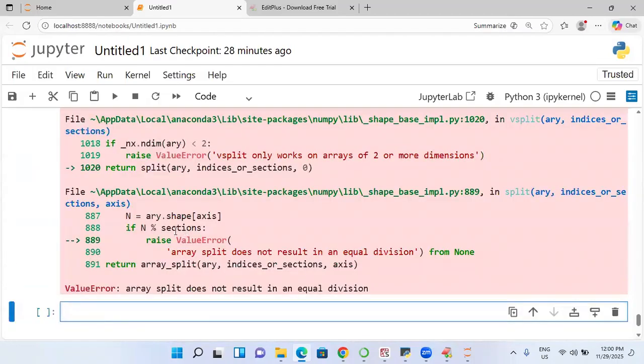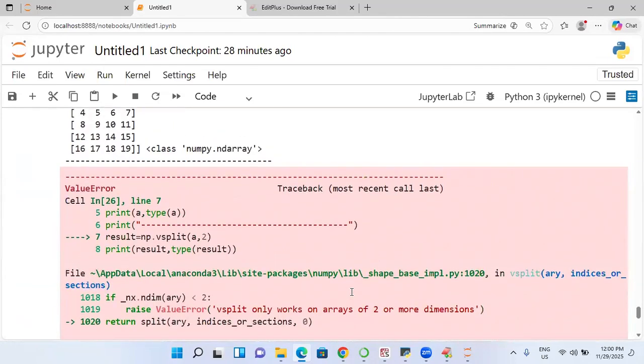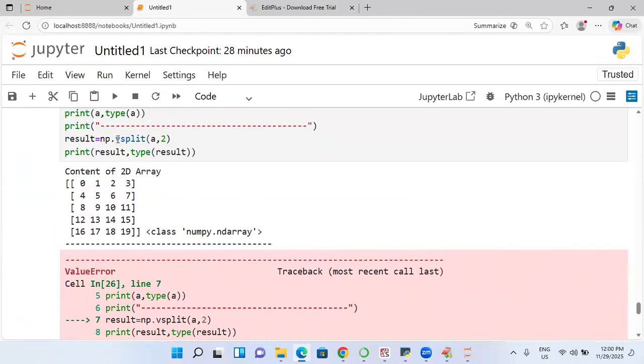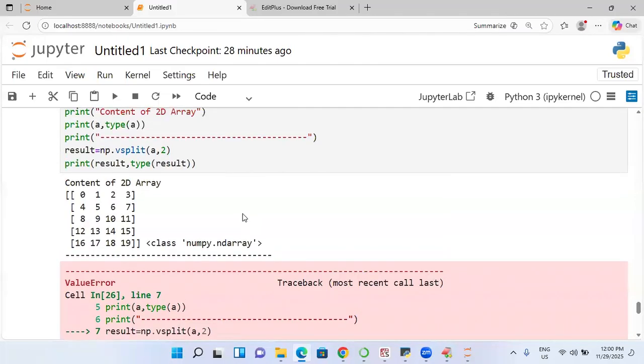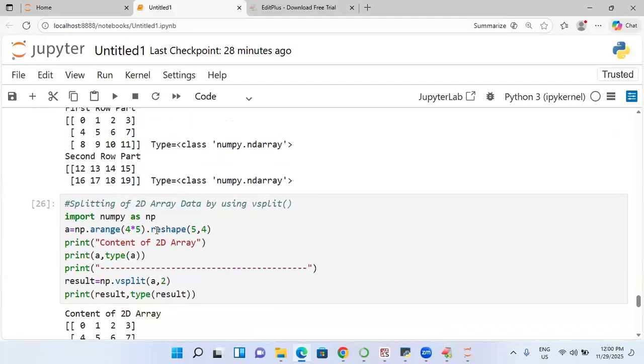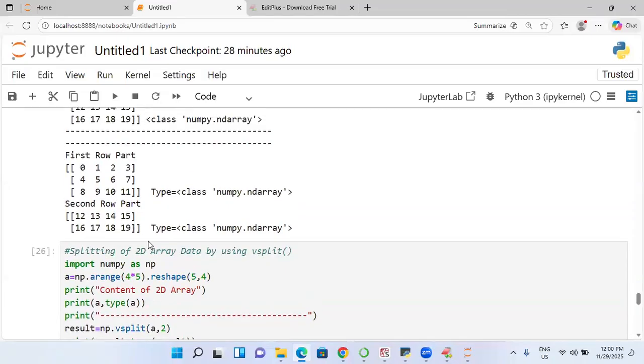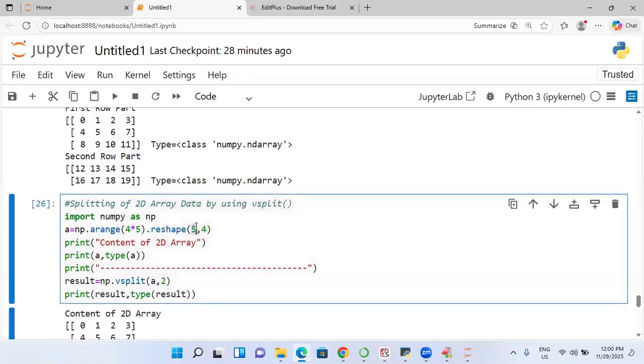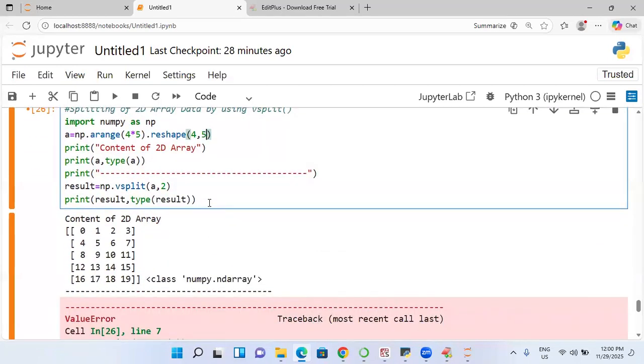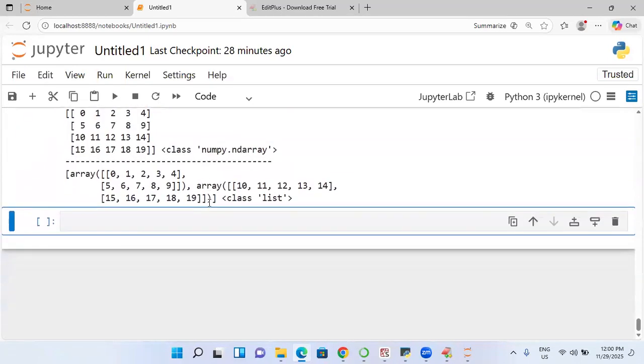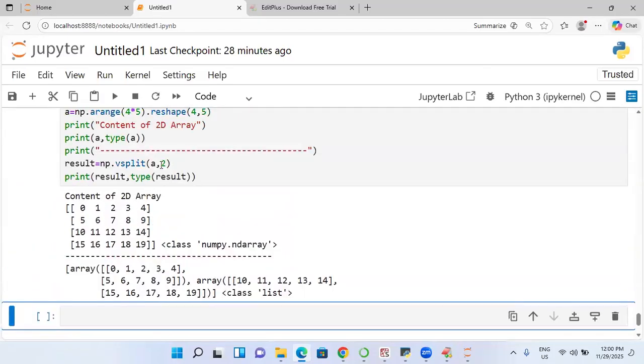So there you see that array split does not result in equal division. V split also does not give you this kind of equal division, because the number of rows which you are going to have is 5. What I will do is take it as 4 comma 5. Then just try to see how many are coming here. Come on, 2. How many parts you mentioned? 2.